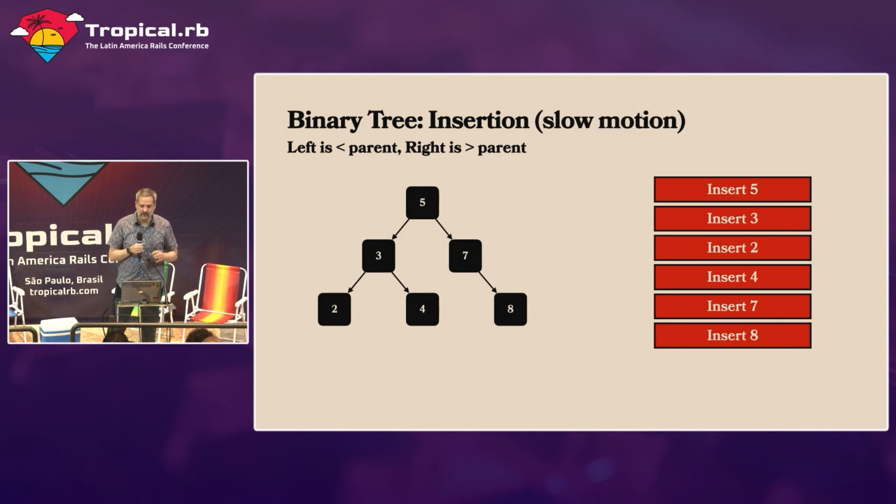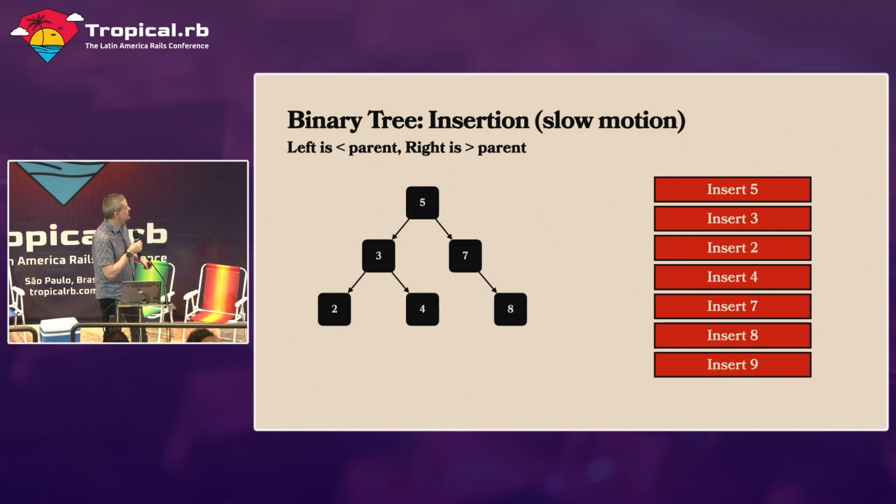Now we're going to do it in slow motion. We're going to add one node in slow motion: the number 9. When we add the number 9, we have to check, is 9 greater than 5? If it is, we have to go down to the right. And we have to do that check for every one of these nodes. Is 9 greater than 7? Is 9 greater than 8? And finally, when we get down to the bottom one, we can insert the number 9 into the tree like that.